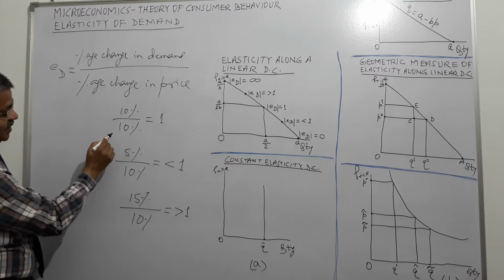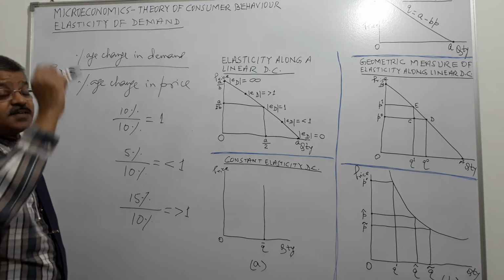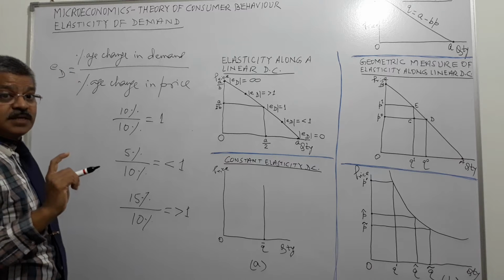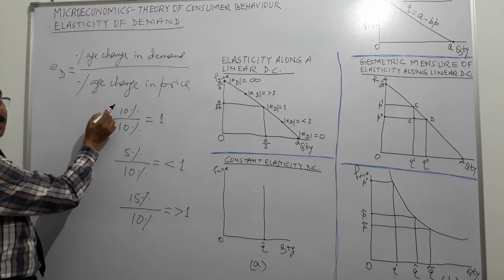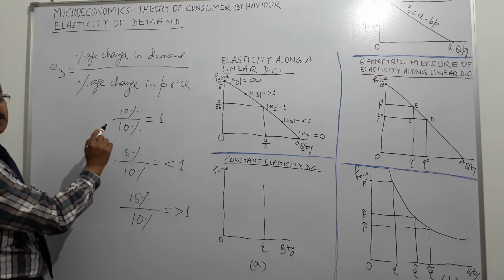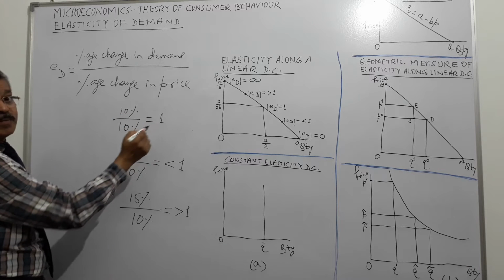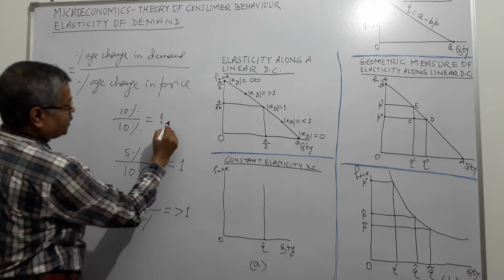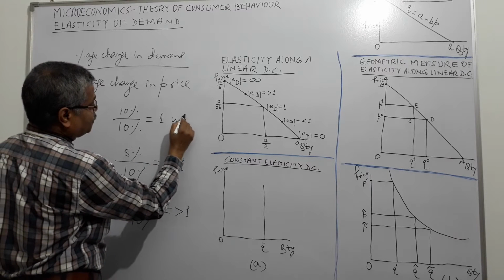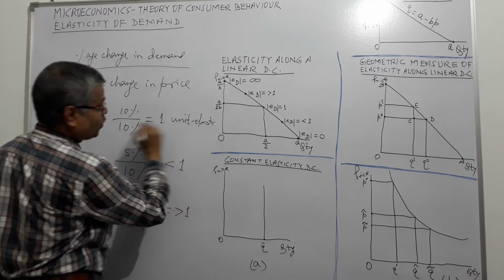Suppose there is a change in price by 10%. I am using the word change, not increase or decrease. It could be either way. Change by 10% in price results in 10% change in demand. So 10 upon 10, 1. Elasticity of demand is equal to 1, right? This is called unit elastic, 1.